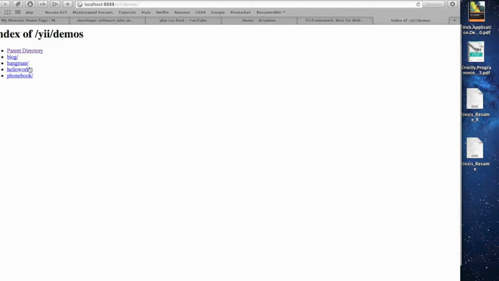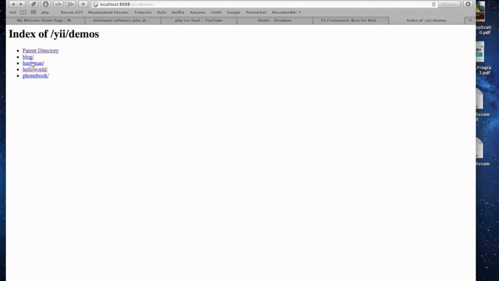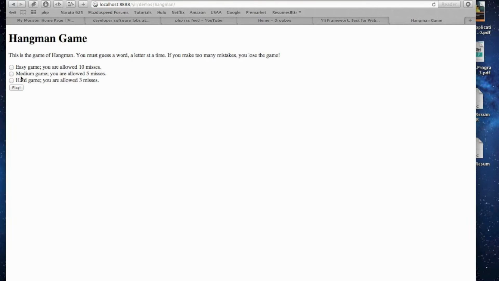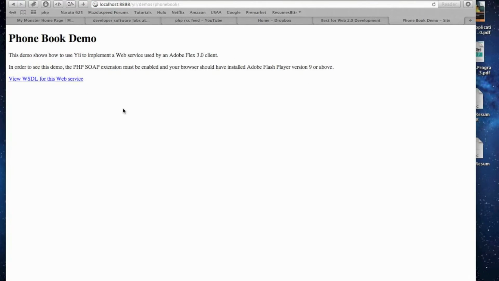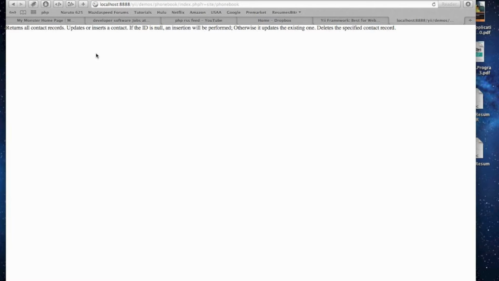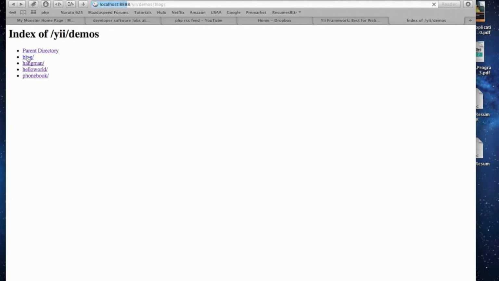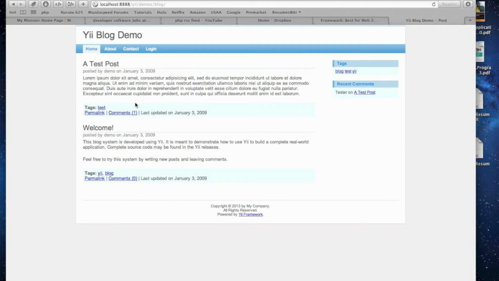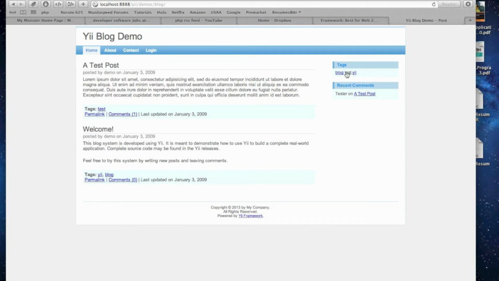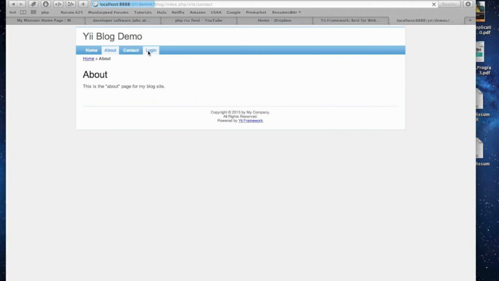You can point your browser to the demos folder. Hello world, it's a simple project there. Hangman, phone book. And the blog. We'll see in the blog the standard web template that Yi provides. It's a pretty nice template. It's a pretty nice demo.